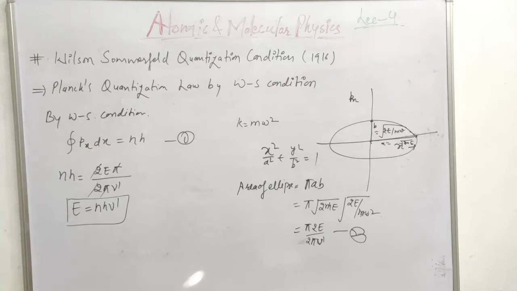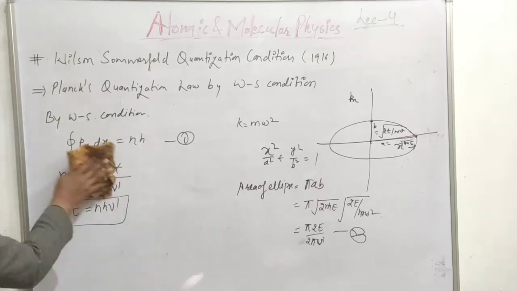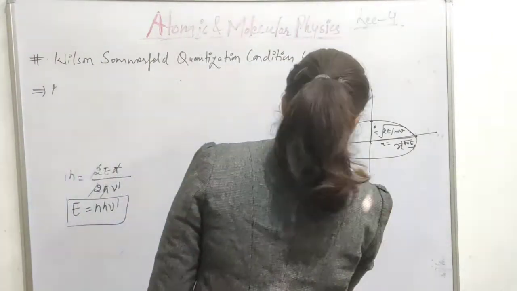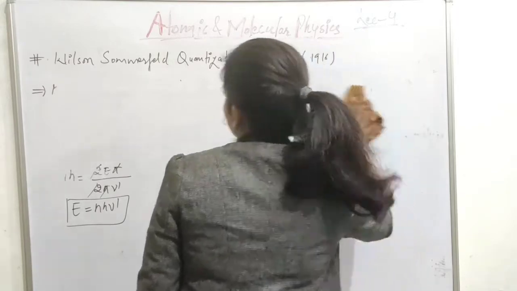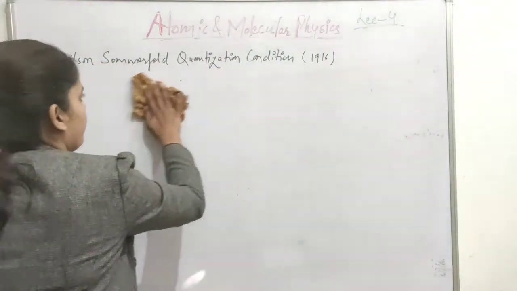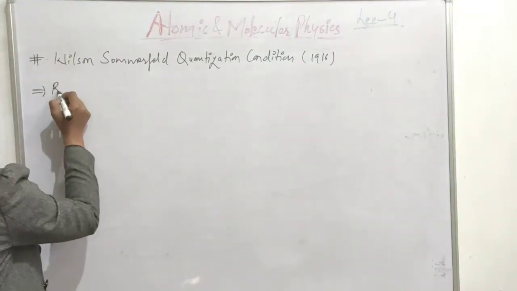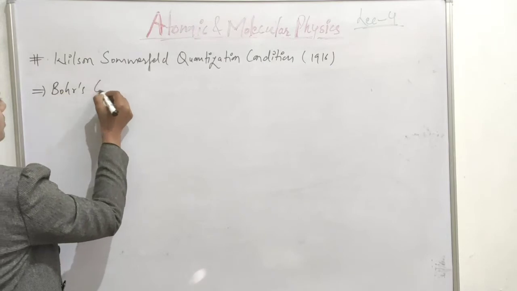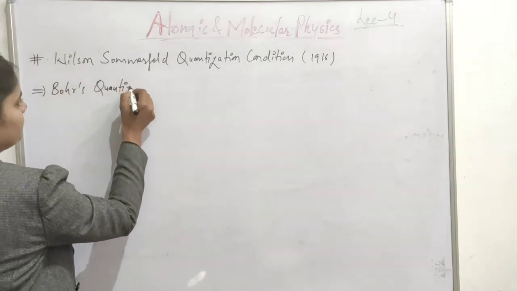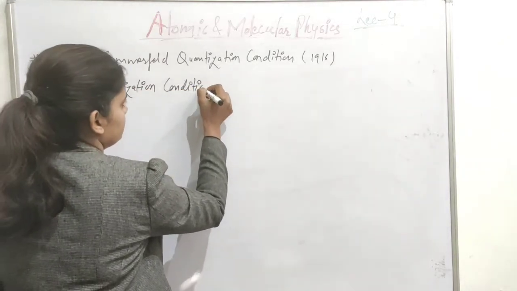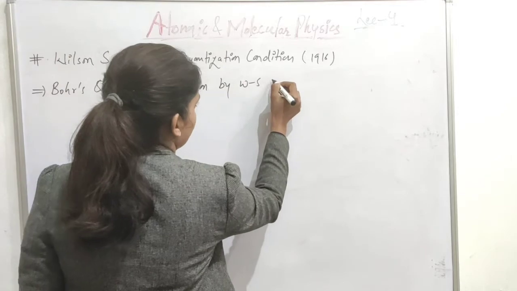So we have derived Planck's energy quantization with the help of the Wilson-Sommerfeld quantization condition. Next we will derive Bohr's quantization of angular momentum from this condition of Wilson and Sommerfeld. Bohr's quantization condition by the Wilson-Sommerfeld condition.